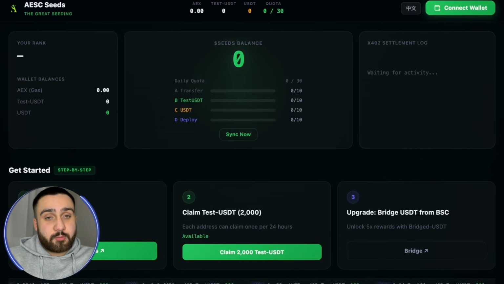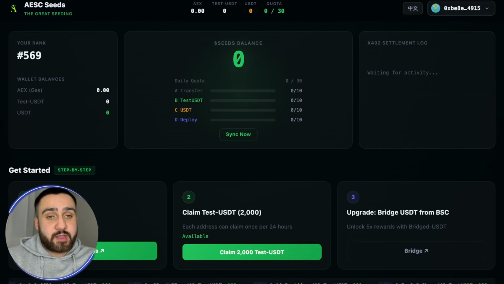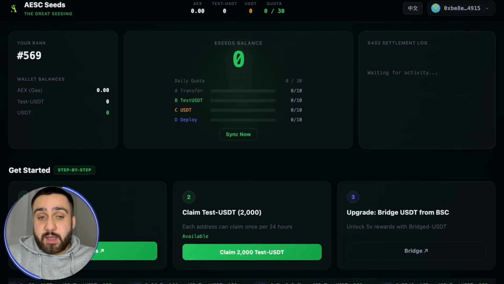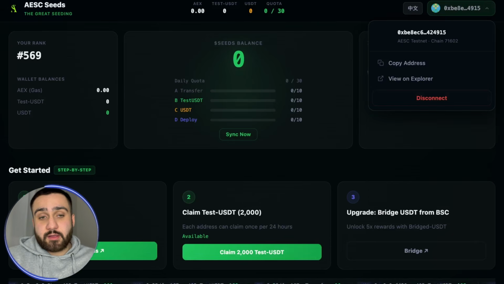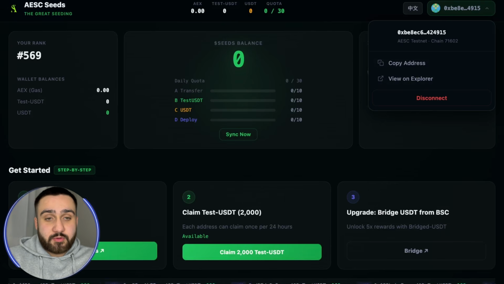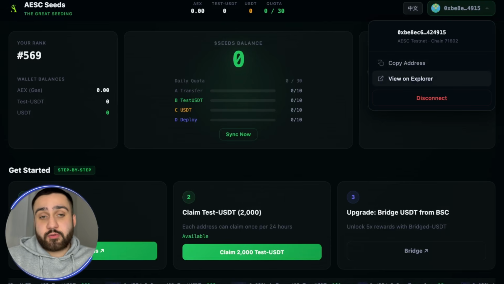In the top right corner we can connect the wallet by clicking right here. You'll need to connect it with MetaMask. I'm already connected because I connected earlier, so you'll automatically be logged in. The first thing you'll see is your account right here. You can copy your address and view yourself on Explorer, which is really interesting. Also, you can disconnect if you want.